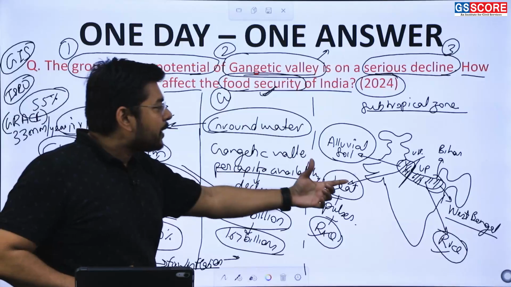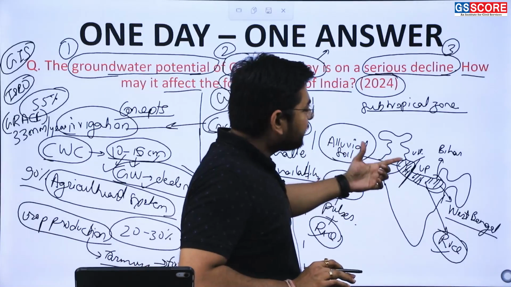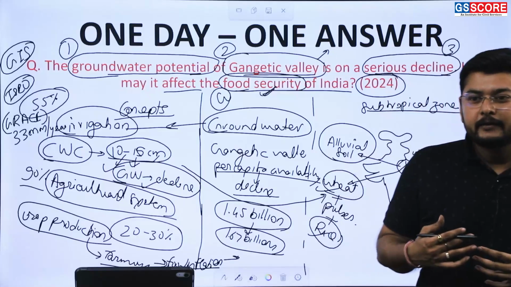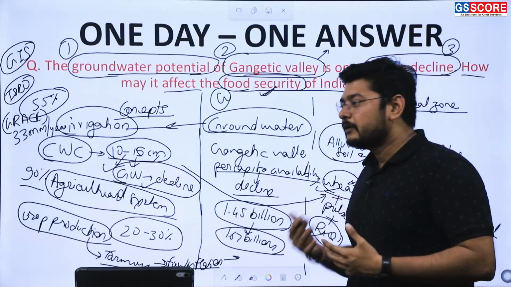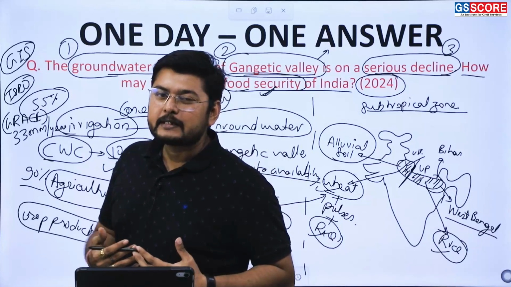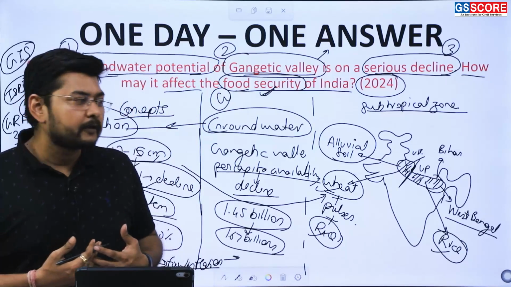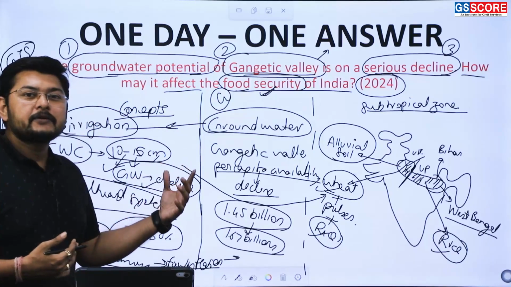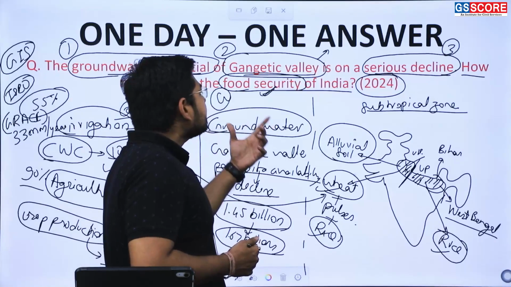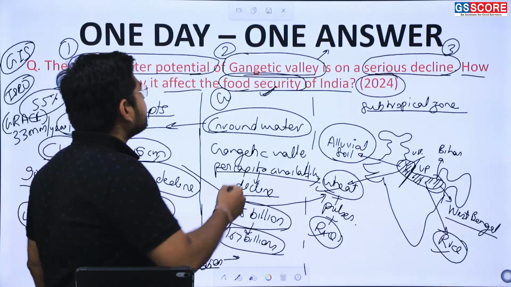We can use the map, and we can use the aquifers provided here. These aquifers are basically recharged by monsoonal rainfall or the rivers, but in spite of the recharging of the aquifers, there is still a decline in groundwater because of the excessive extraction from the groundwater system. So this needs to be presented in a structure.